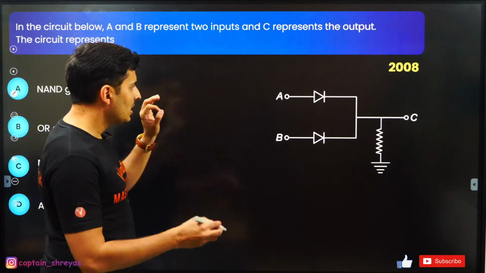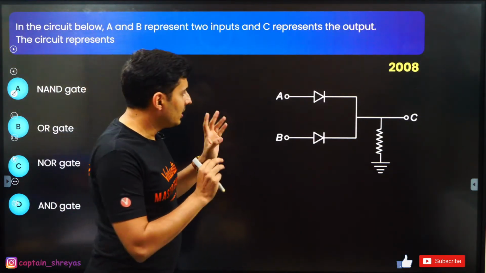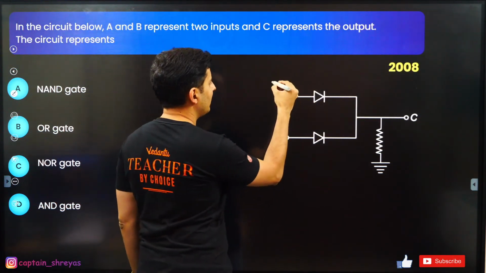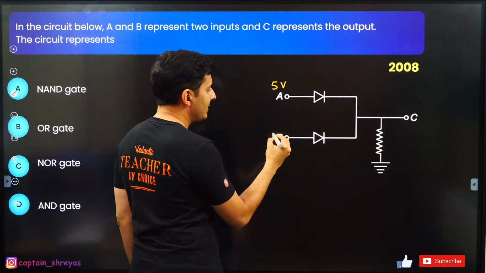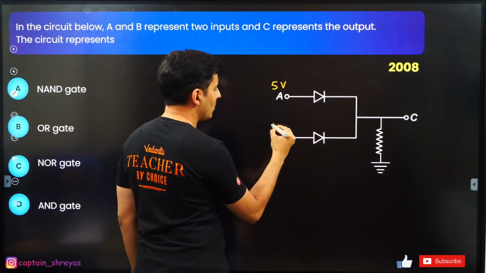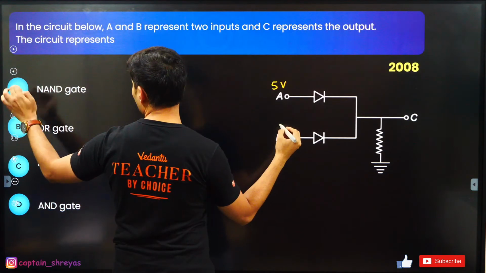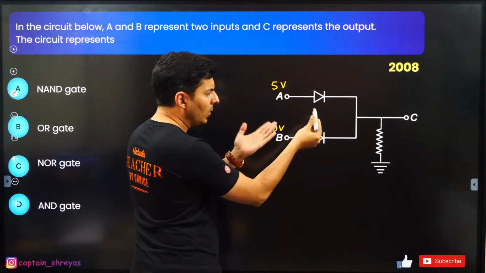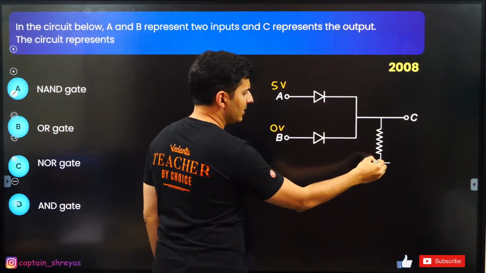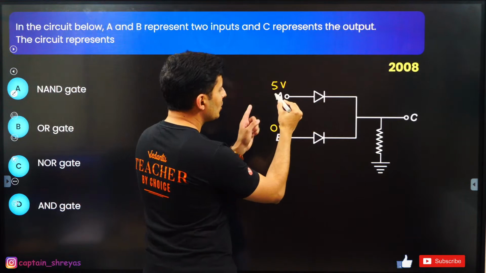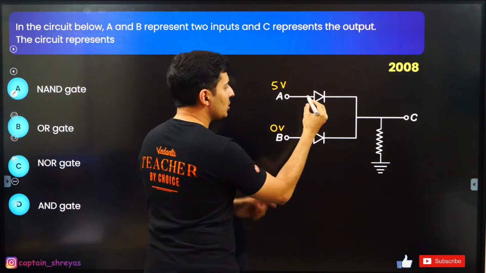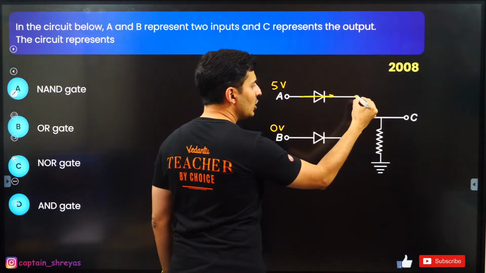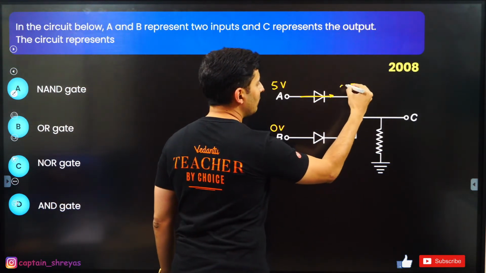Observe carefully. In order to solve this question, assume that I give some voltage, for example 5 volts, on one input, and 0 volts on the other. This is a forward bias diode, with 5 volts and a resistor here, and ground over here. So high voltage will make sure that this diode becomes forward biased, with hardly any voltage drop, so this point will also have almost 5 volts.